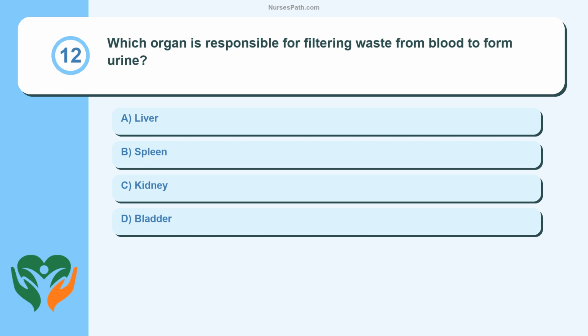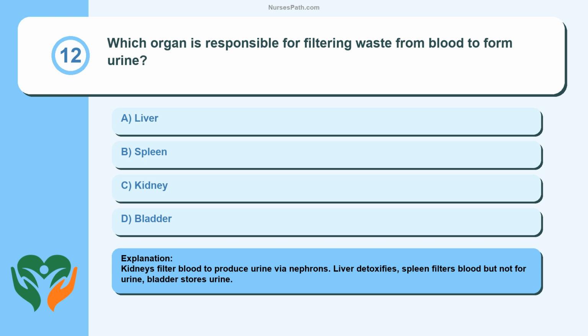Question 12. Which organ is responsible for filtering waste from blood to form urine? Liver, spleen, kidney, bladder. Kidneys filter blood to produce urine via nephrons. Liver detoxifies, spleen filters blood but not for urine, bladder stores urine.